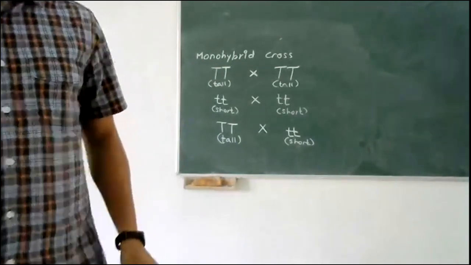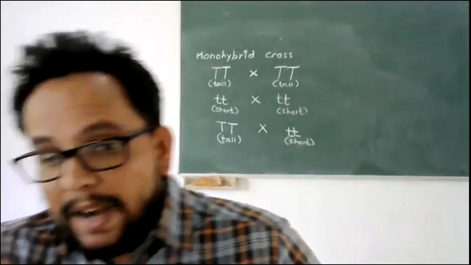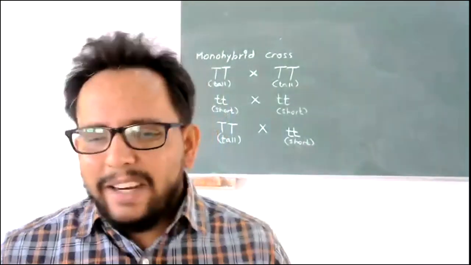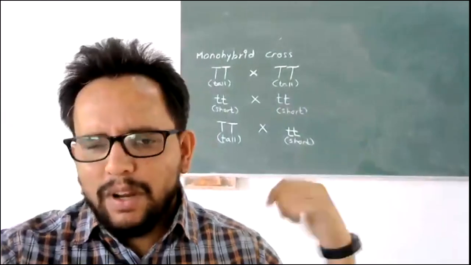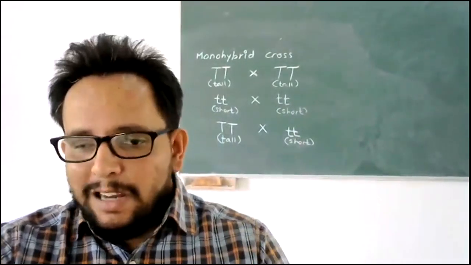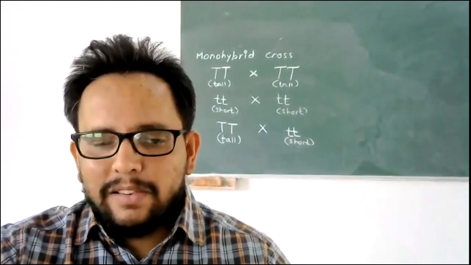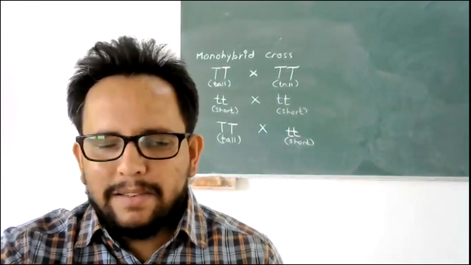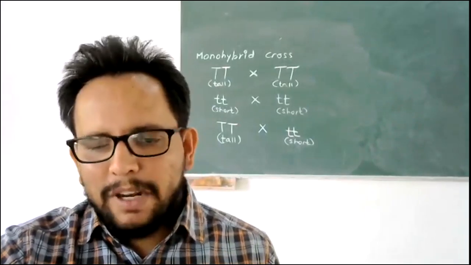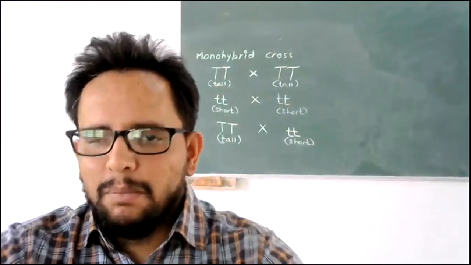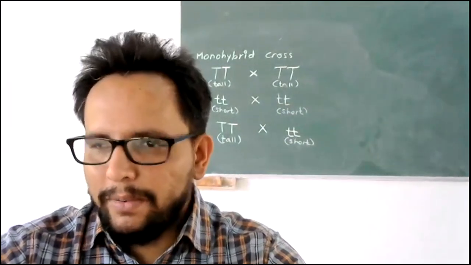So these are the different examples. You can also practice them by taking different phenotypes, like we took curly hair and straight hair. You can take skin color, as in albinism is a recessive phenotype, and normal skin color, that is brown or black skin color, is the dominant phenotype. Based on that, you can write down these possible monohybrid crosses.